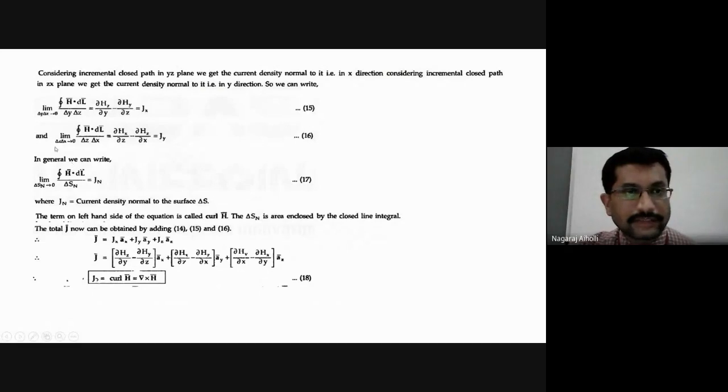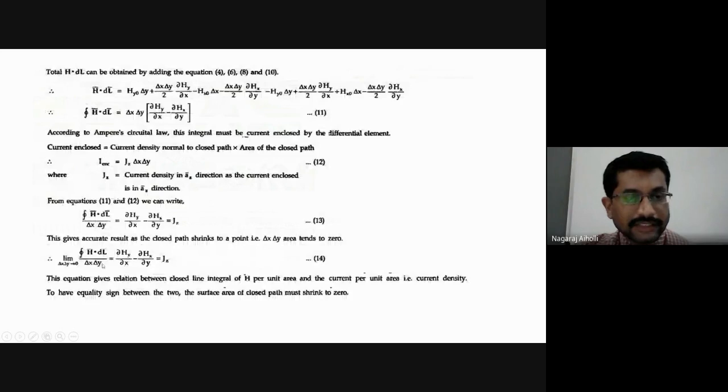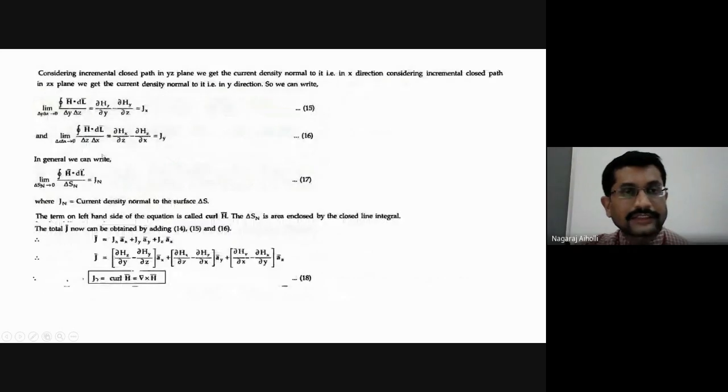Similarly, for delta z delta x, the limit as delta z delta x tends to 0 of the closed line integral H bar dot dl bar divided by delta z delta x. Instead of x and y, here I have delta z delta x.